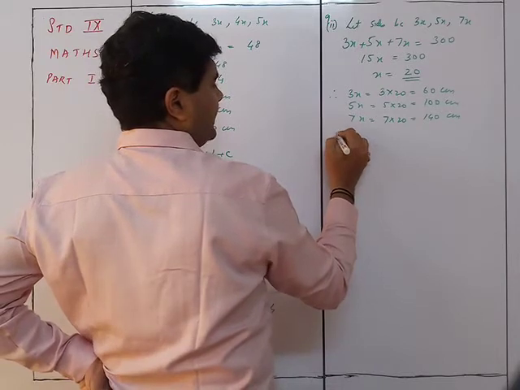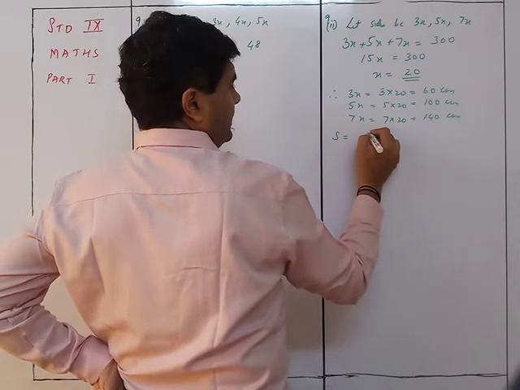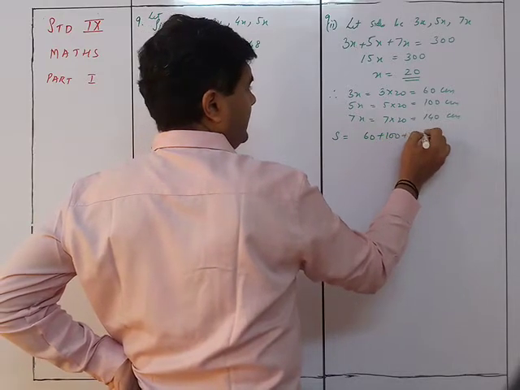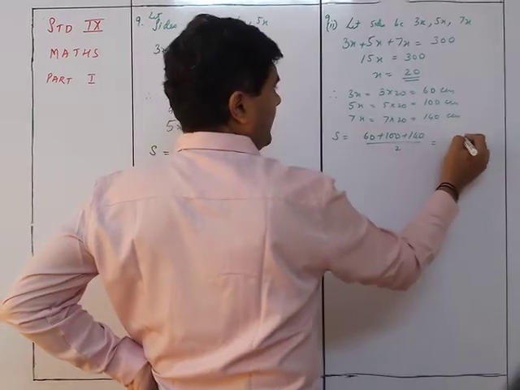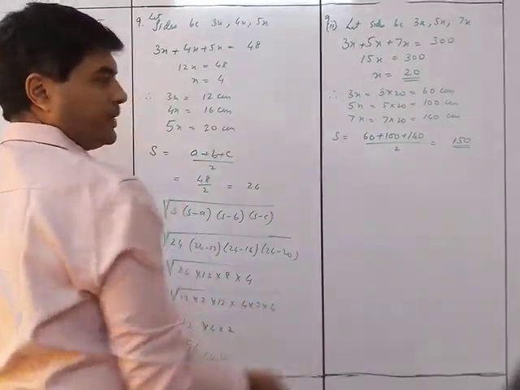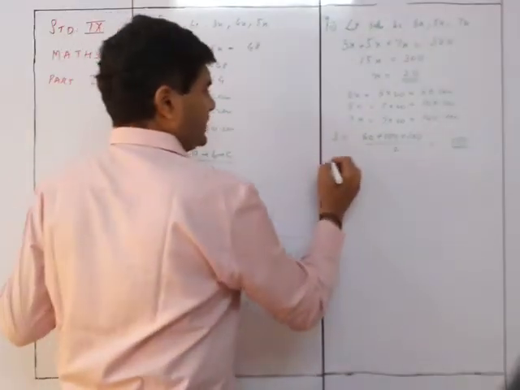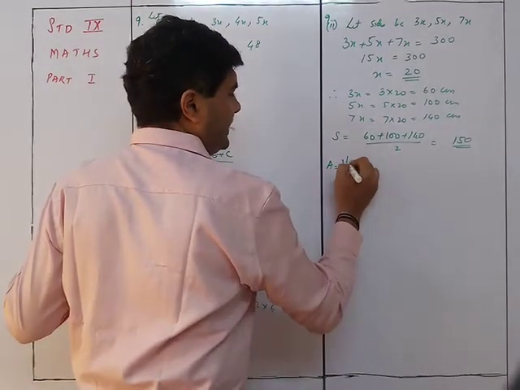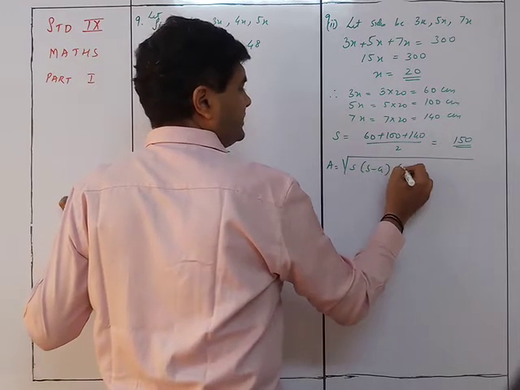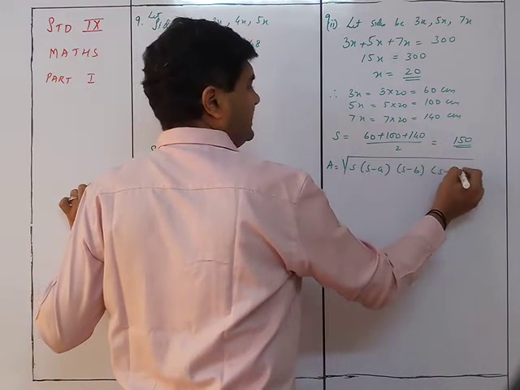So we now know that S is equal to 60 plus 100 plus 140 upon 2, which is 150, because 300 upon 2 is 150. So therefore area is equal to square root of S into S minus a, S minus b, S minus c.